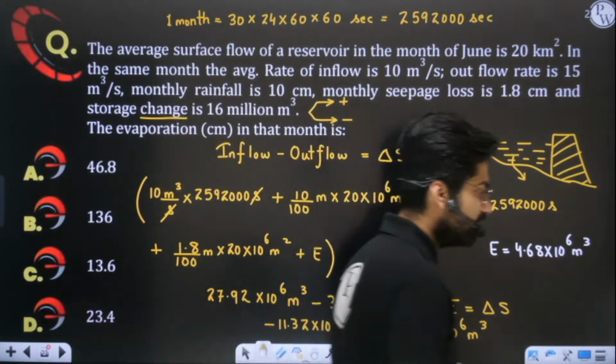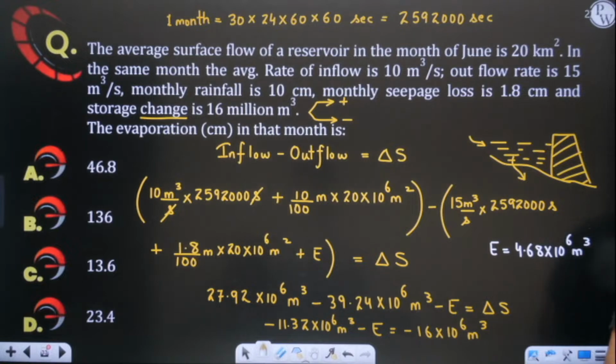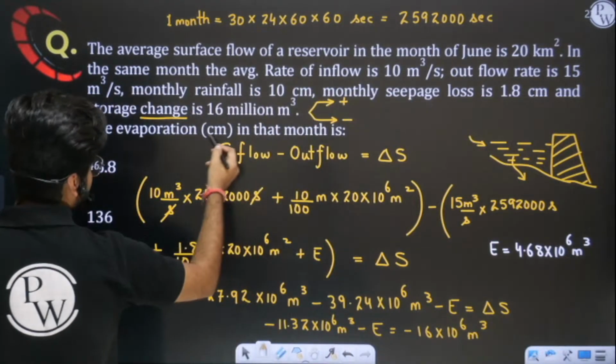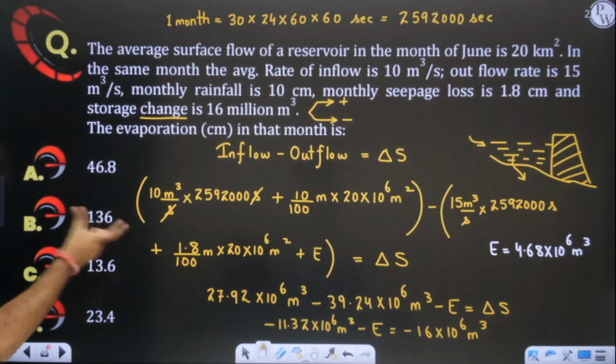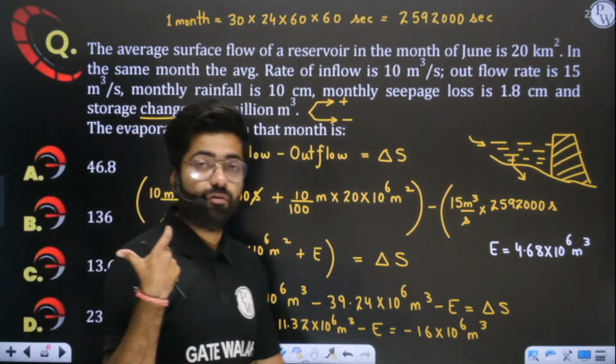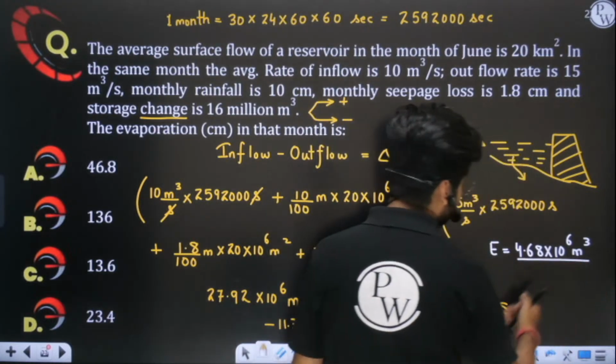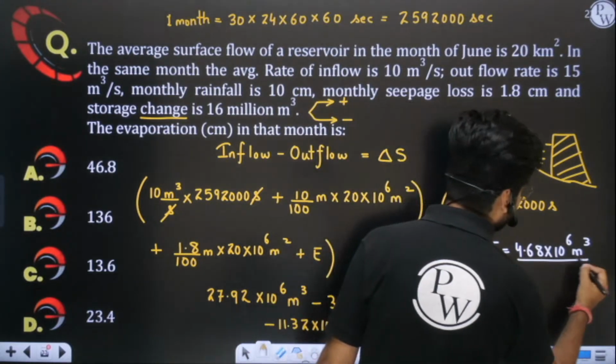Okay, we have to save it. We should try to save it. 4.68 is a huge amount. But in this question, they are saying find the evaporation in centimeters, and you have evaluated evaporation in volume, meter cube. Now what do we have to do? We have to simply divide this volume by area.